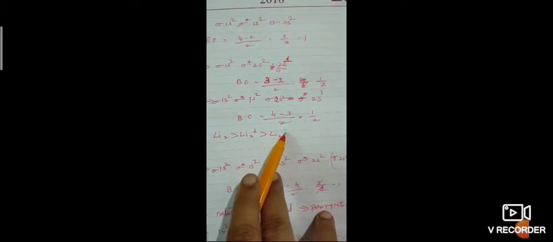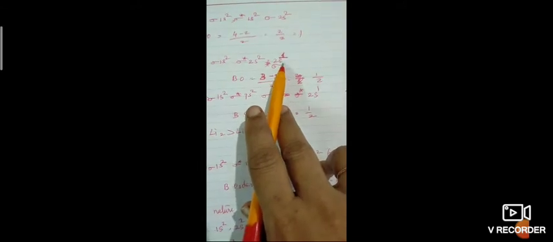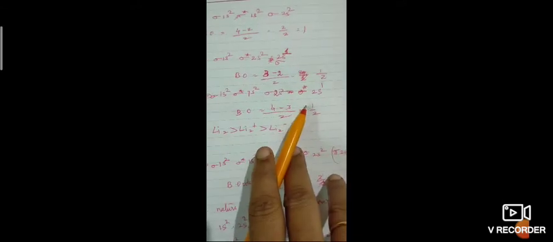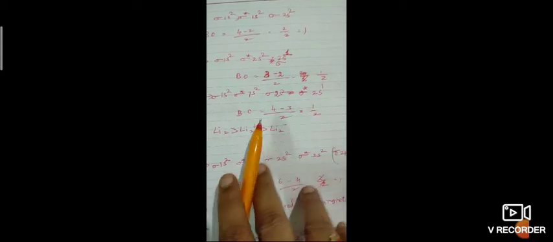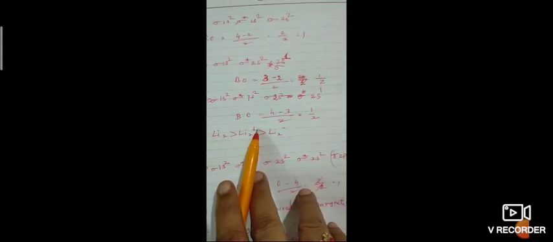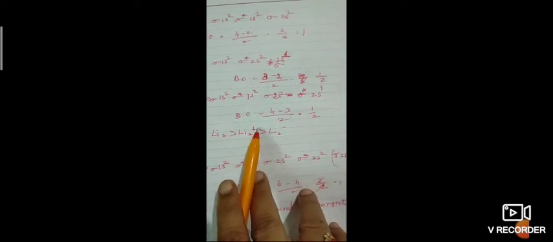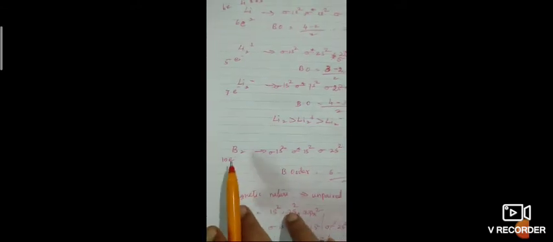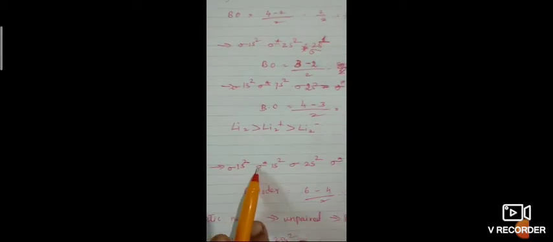Next one is boron. When both are having similar bond order, then we have to see which is having more antibonding, and that will have less stability. Next, boron. Boron has 5 electrons.